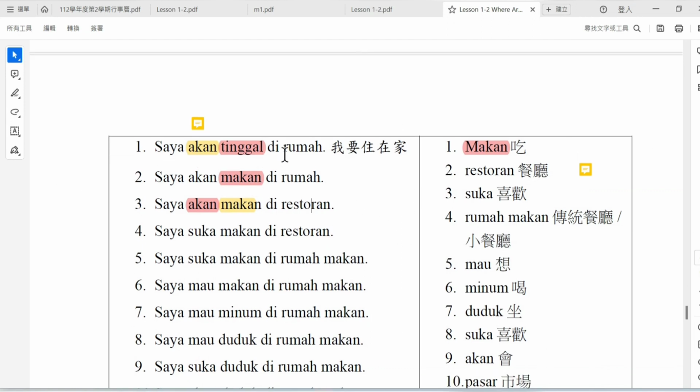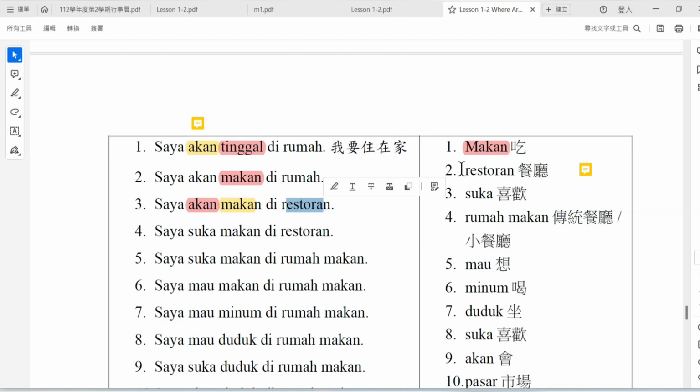Then the third sentence: saya akan makan di restoran. Here there is no change in the helper verb and real verb. The change is the place, restaurant.